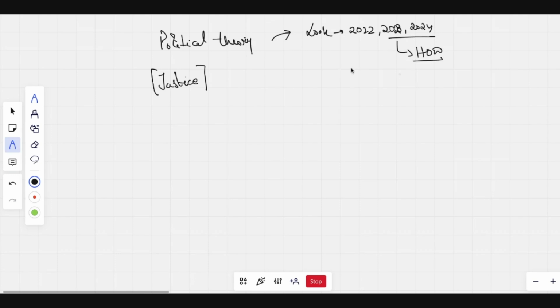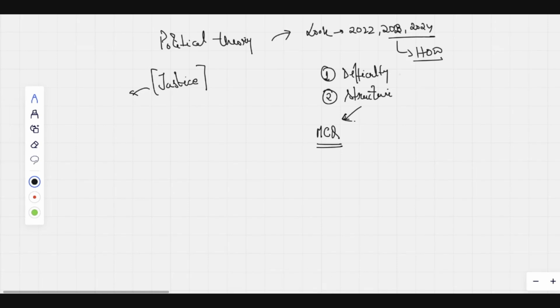Because there will be changes not only in difficulty, but also in the structure of the question. What do we mean by structure? Structure means they can be MCQ type. Like when we are talking about justice, what are the different definitions? Can you tell me, how does Plato define justice?